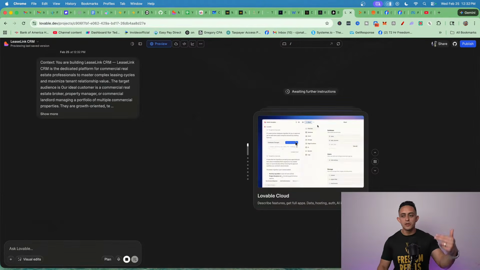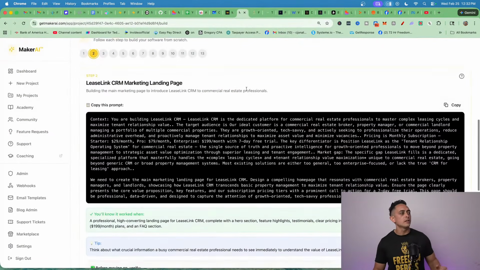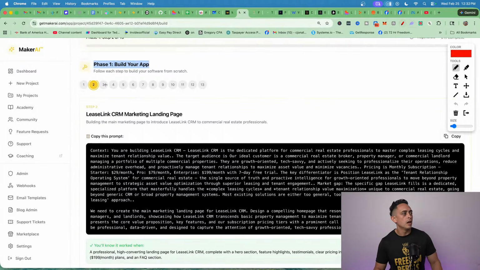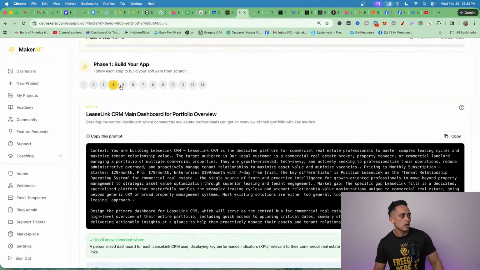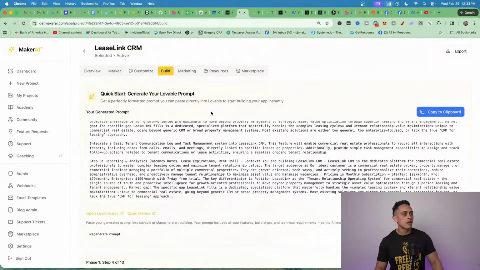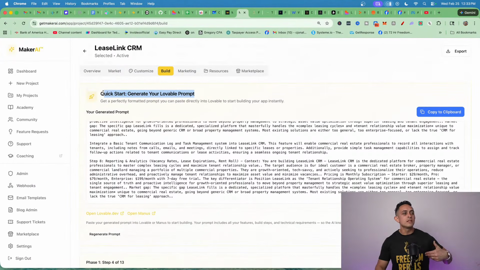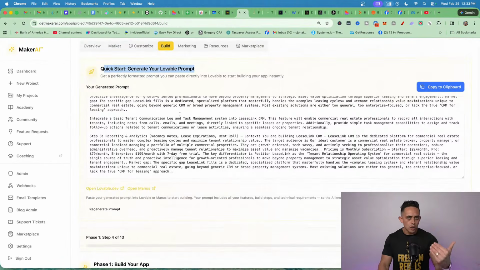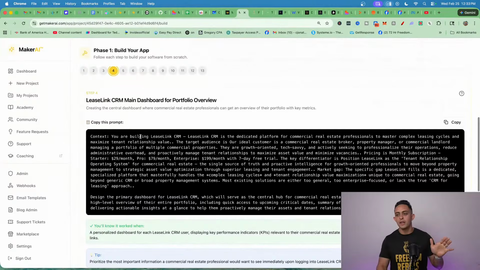So boom, it's starting to build the home page. Now, again, I want you to be 100% clear on this. I'm just building this part here, which is the landing page, basically the home page. And then once that's built, I would then go to this part right here, copy and paste that, and then build the next part. Now, again, the quick start gives you an all-in-one build. But if you want to take it a step at a time and make sure everything's working before moving on, I do recommend that you take it step by step on here.